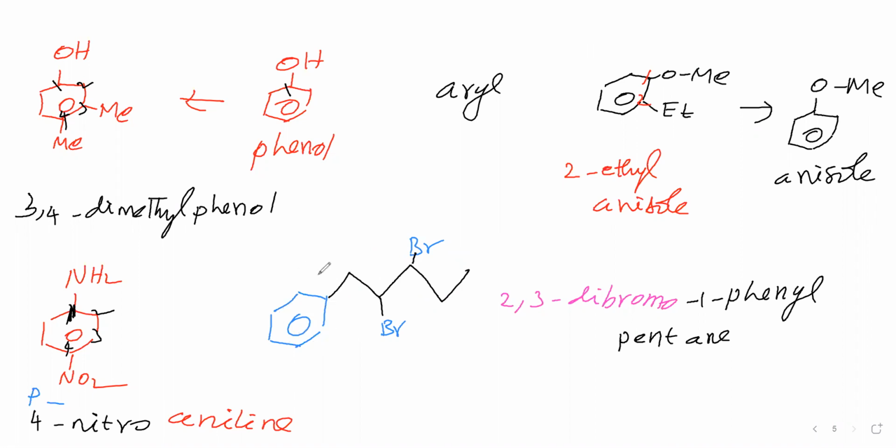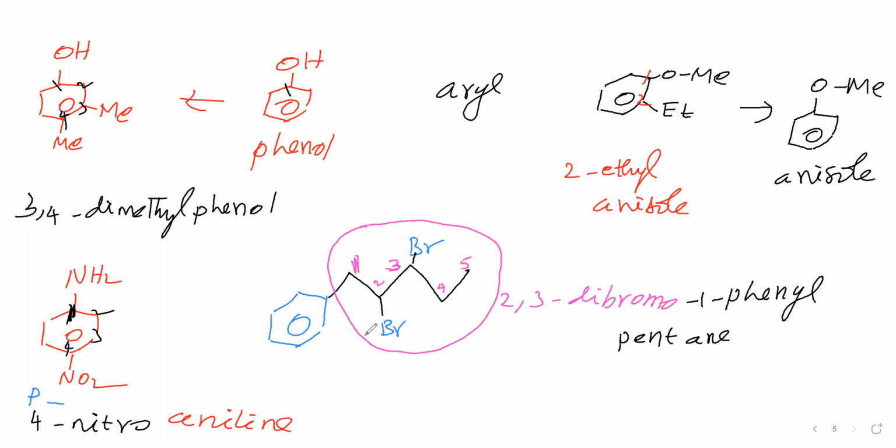We will take this as a derivative of benzene. If we take this as a derivative of benzene, then we will consider this as a branch. In the branch, the carbon directly attached to the benzene is taken as number 1, then number 2, 3, 4, 5.